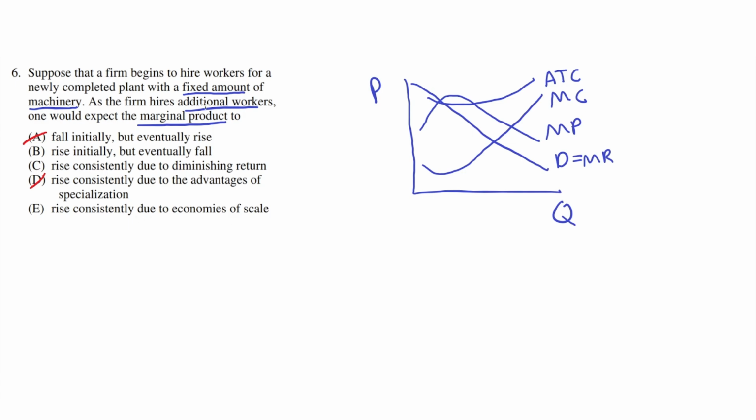E, rise consistently due to economies of scale. This is incorrect because we're analyzing a short-term graph, because it says here that there's a fixed amount of machinery, so there's fixed inputs. Because it is fixed and this is short-term, economies of scale aren't important here, so E is incorrect. Therefore, the correct answer is B.